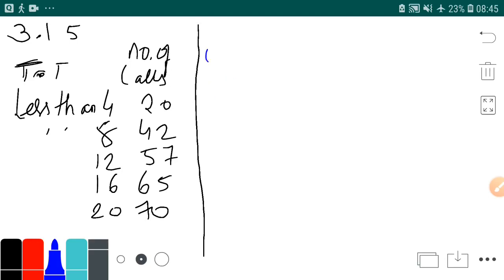You need to find the classes. Okay, how will you find the class? If less than 4 is 20, I'll make a class 0 to 4, in which frequency I'll be writing 20. Yes, exactly, I'll be writing like this.